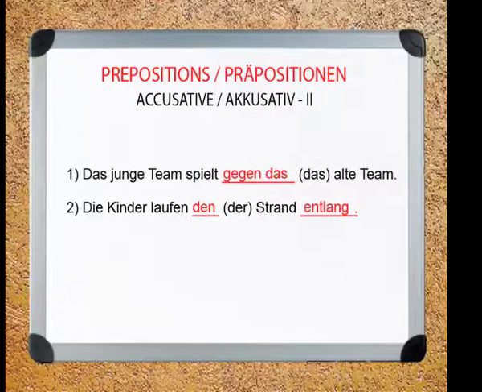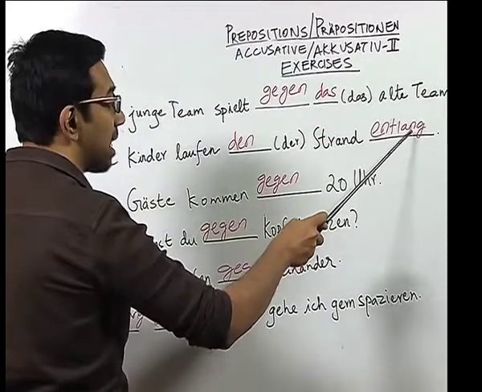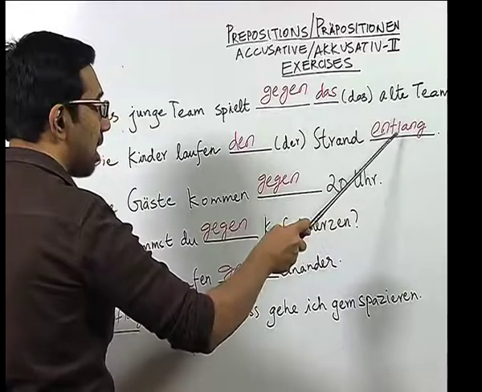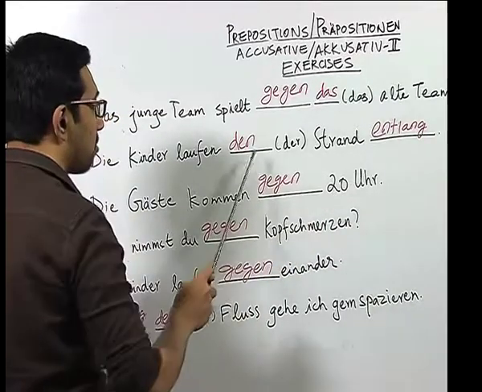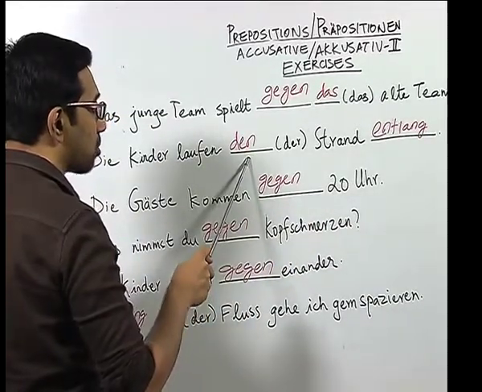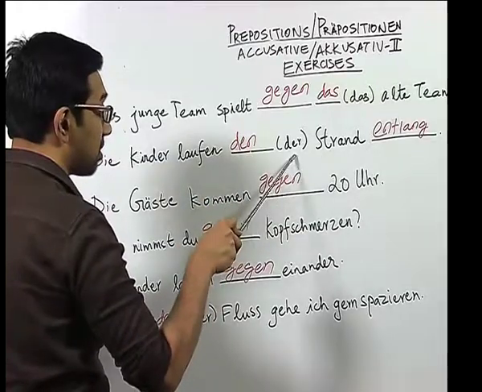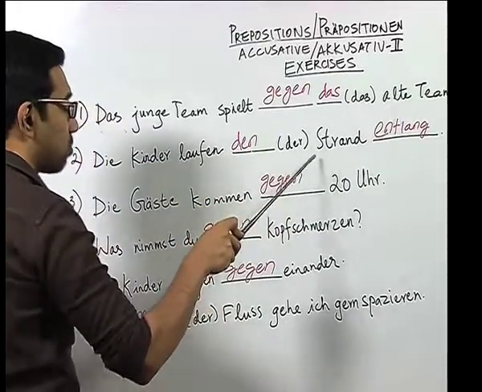Now, in sentence number 2, die Kinder laufen den Strand entlang. Here the student correctly identified that the preposition is entlang, which goes towards the end, and based on the preposition, the student correctly wrote the article also of the noun Strand, which is der Strand, which means the beach.